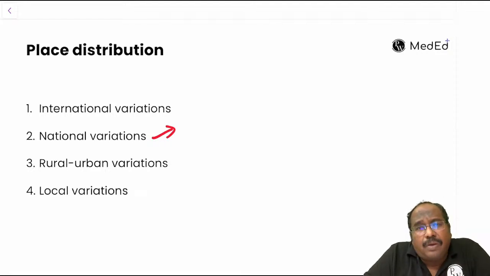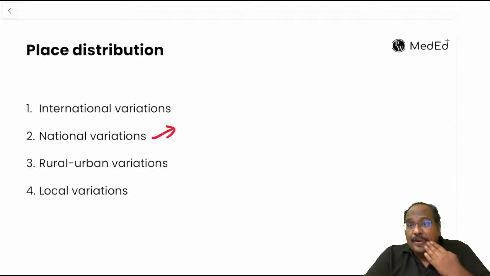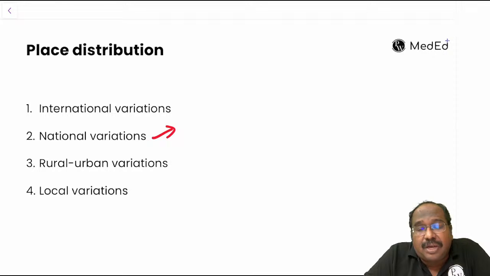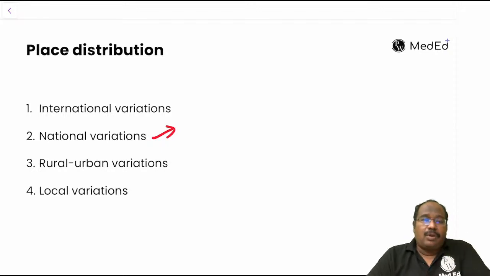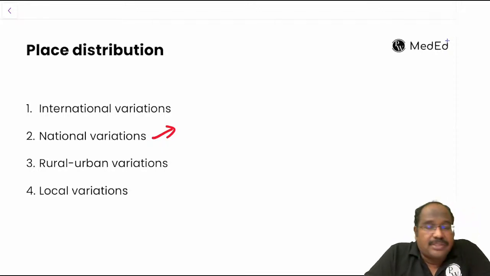For example, in hilly and tribal areas malaria is more common. Iodine deficiency is common in some parts of India. Among rural and urban areas, filariasis is more common in rural areas, for example, while in urban areas nowadays we are getting more dengue. Within a particular locality itself, local variation can happen. This is in terms of place.